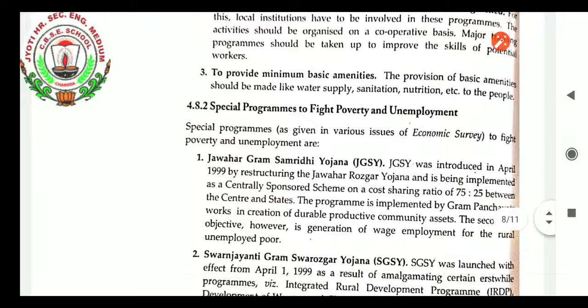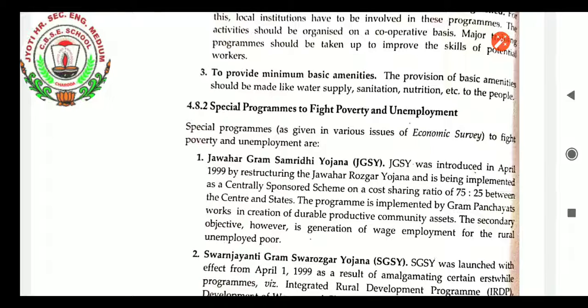There are special programs to fight poverty and unemployment, which we are going to learn in the next class. The last topic is the special programs to fight poverty and unemployment, in which many programs are there, students, which I will be explaining in the next video, and the chapter will get over. So this was the problem of poverty in India.